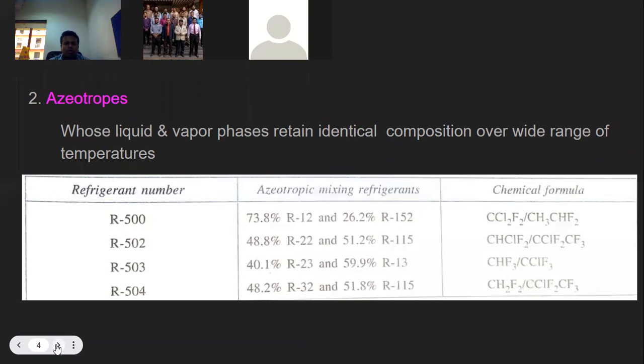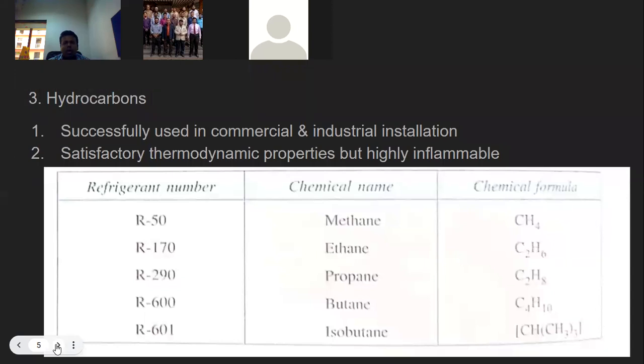Yes, all of you. See, I'm telling you, the purpose of learning about the refrigerant is to select the proper refrigerant. When we need to select any one of the refrigerants, we should know their chemical composition, their physical properties, their chemical properties, and their cost. All these things we should know. That is the reason why.